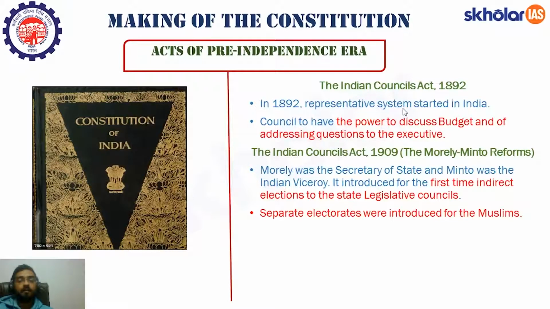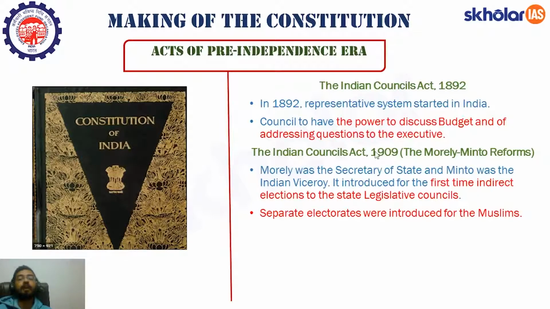It started a system of representatives in the administrative system. Now representatives were coming from everywhere. The council had the power to discuss the budget and to address questions to the executive. See, there was a Governor General Executive Council and there was a Governor General's Legislative Council. And in this Legislative Council, you now had a few Indian members also. So they were given the power to discuss the budget and also address questions to the executive, but they were not allowed to ask supplementary questions. I hope this part is clear.